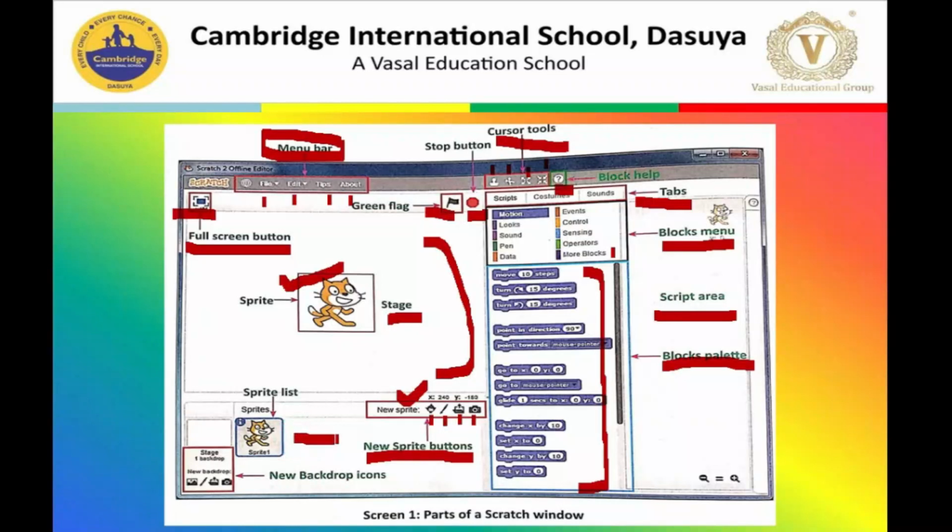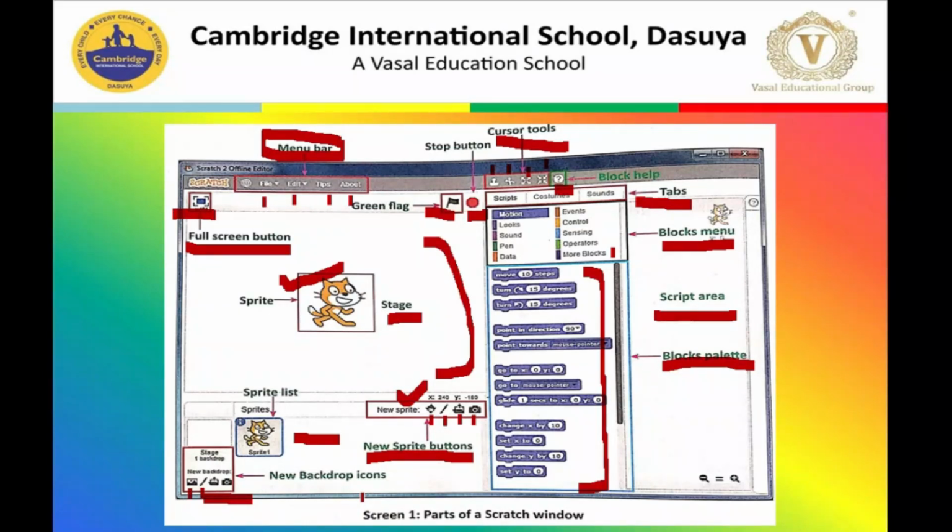This area is called the sprite list. It means if you have 2 or more sprites on the stage, then all the sprites will be visible in the sprite list. At the bottom, you can see the backdrop icons. Again, you have 4 different options. Number 1 is to choose a backdrop from the backdrop library. Number 2, the paintbrush. You can use it to draw your own backdrop.